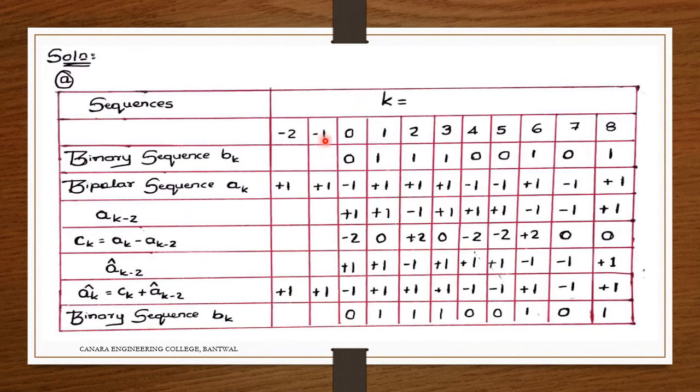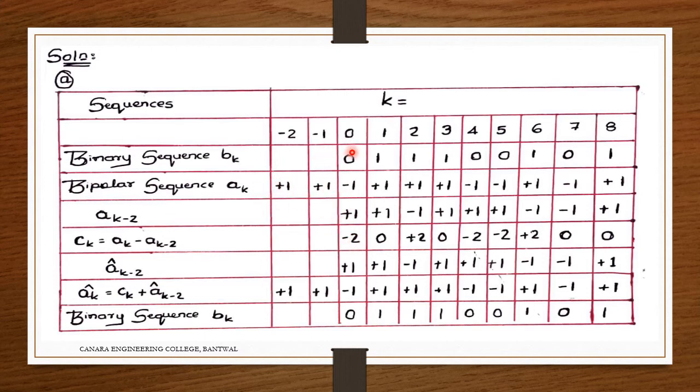Now for k equal to 0, in the modified sequence we require the two previous values, ak minus 1 and ak minus 2. What is the sequence? 0 1 1 1 0 0 1 0 1, that is the sequence given. Now we do require the earlier values, so I'll consider plus 1 plus 1.